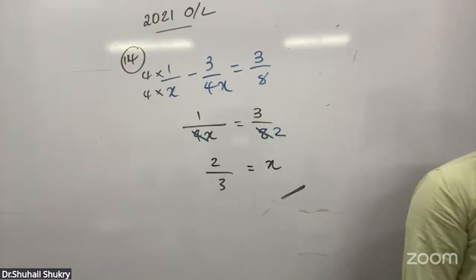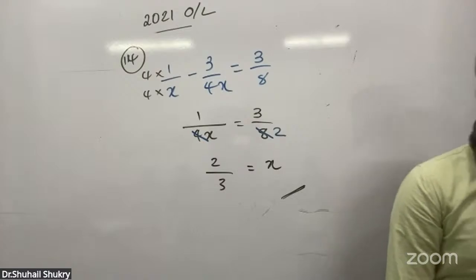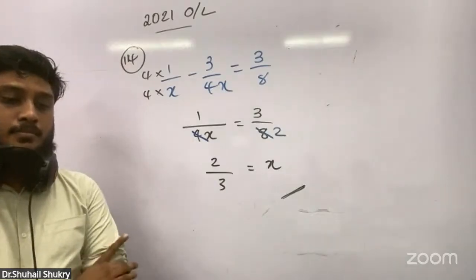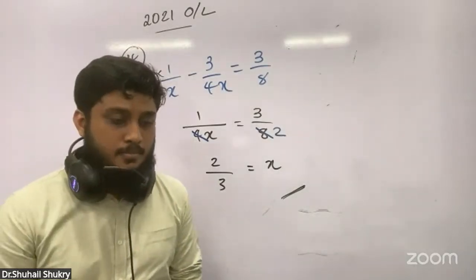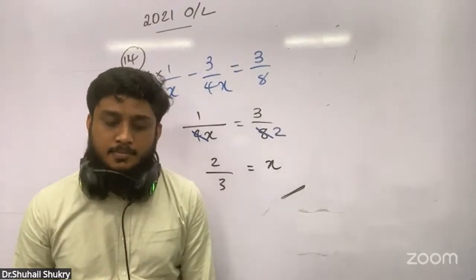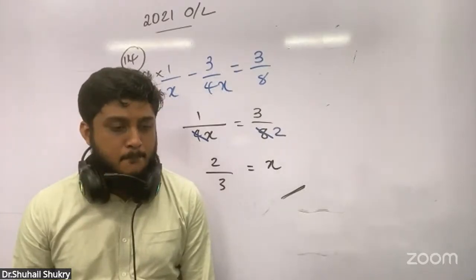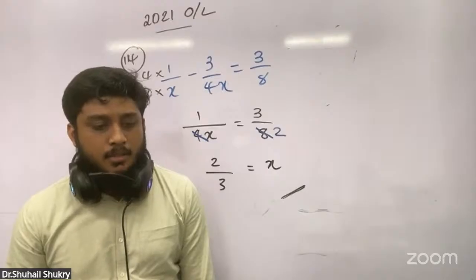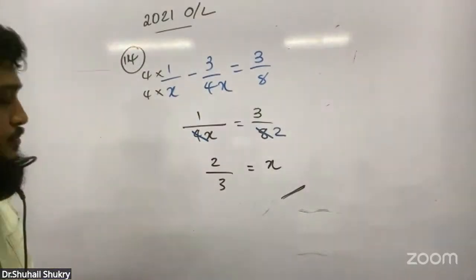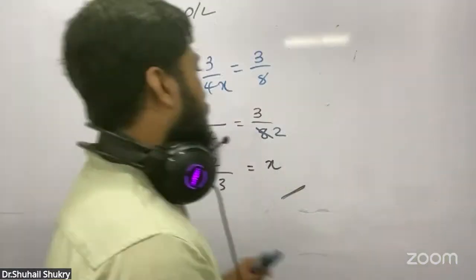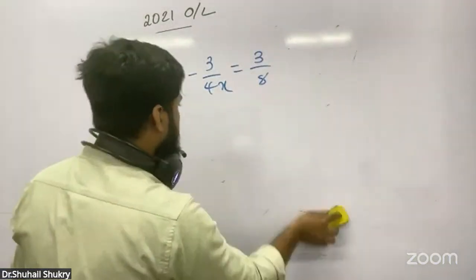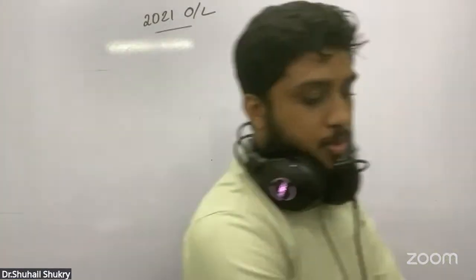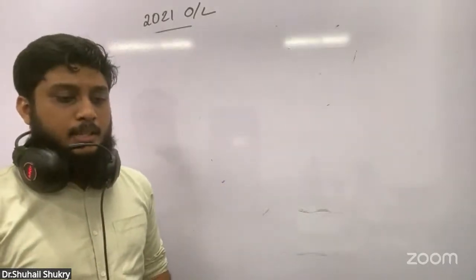How many elements are there in the shaded region of the Venn diagram? Number 15 they have given like this.